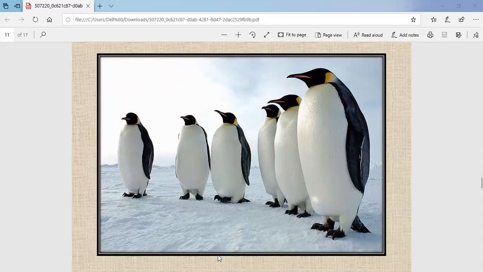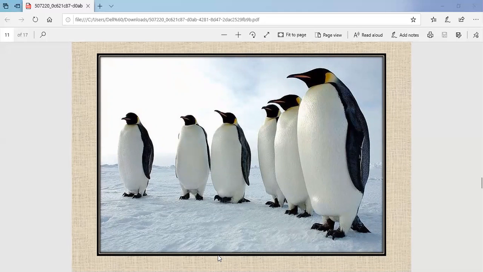So children, today we have discussed the adaptations of the animals living in polar regions. Only two animals we have discussed. First is the polar bear, and the reasons that they can survive in such an extreme cold climate. And the second animal we have discussed is the penguin and its adaptations.